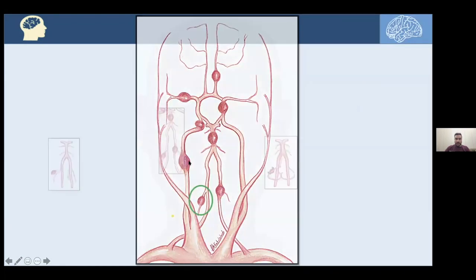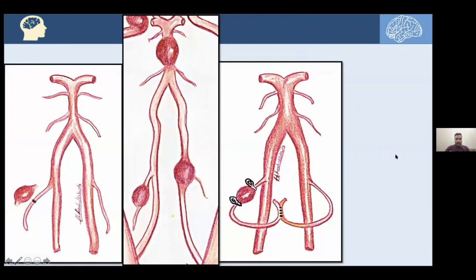Here we are seeing the PICA. Here's the PICA aneurysm. The PICA is a branch from the vertebral artery. If it has the aneurysm, we have two options now. Either just excise the aneurysm and then reattach the proximal and the distal artery, the PICA. That would also be type 4.